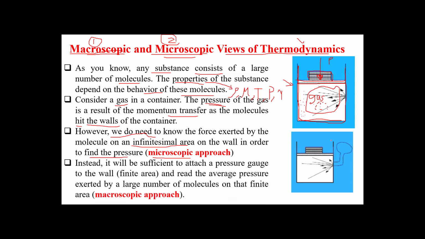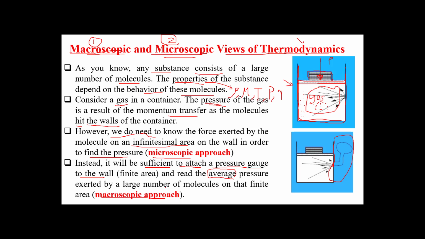Now, if we attach a pressure gauge, instead of this approach, it will be sufficient to attach a pressure gauge to the wall, on a finite area, here for example, in this position, and read the average pressure exerted by a large number of molecules on that finite area. This approach we call macroscopic.